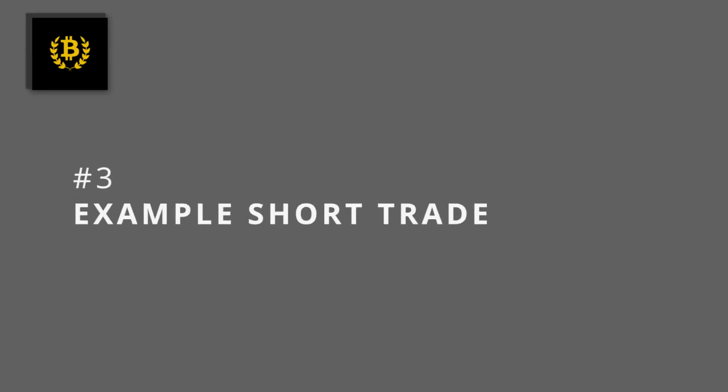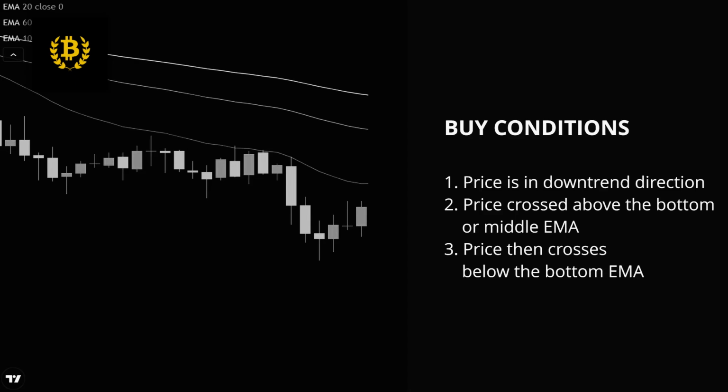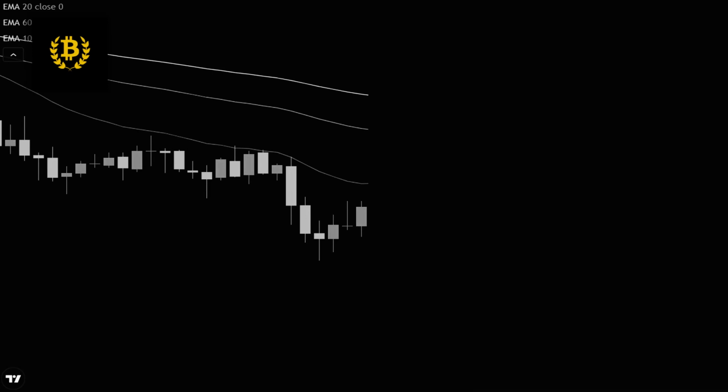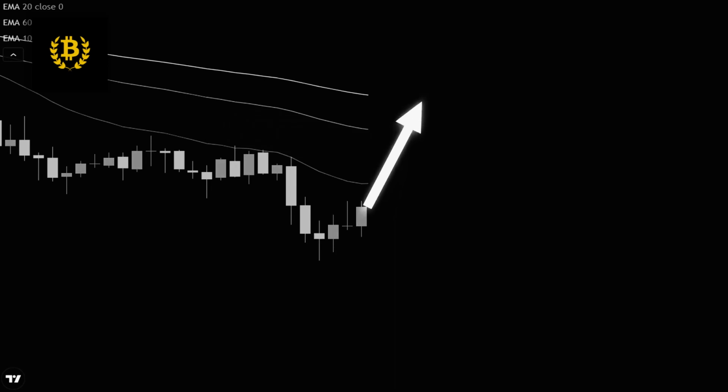Example short trade. Now, let's explore the short trade conditions, which are essentially the reverse of the long trade conditions. Downtrend. The price must be in a downtrend direction, indicated by the 3 EMAs facing downward in parallel. Pullback. Wait for the price to touch the bottom or middle line. Confirmation. Wait for the price to cross below the bottom line.